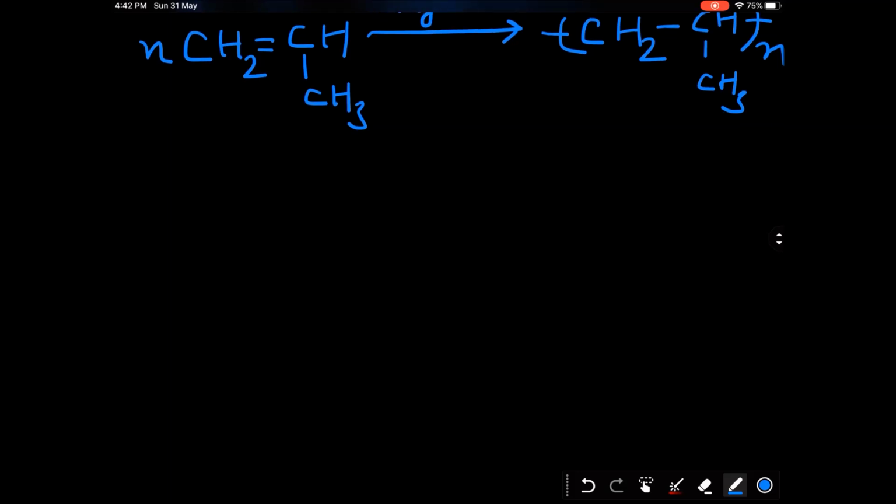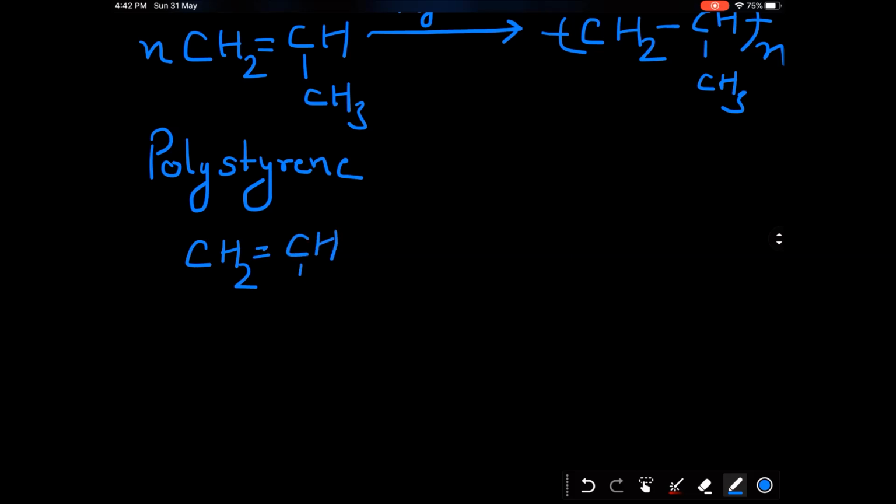Next we come to another widely used polymer, polystyrene. It is also a vinyl polymer. At this position we have a phenyl group.